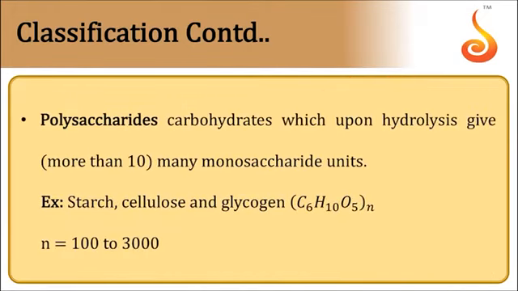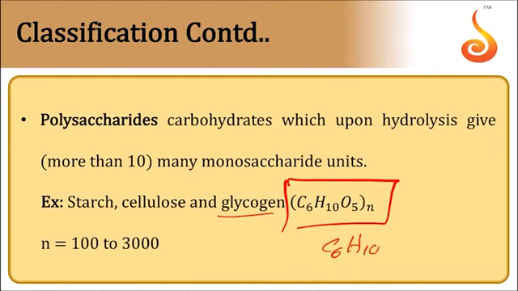Polysaccharides. n number of monosaccharides are produced from one unit of polysaccharide. Examples: starch, glycogen, etc. The general formula of the polysaccharide is (C6H10O5)n. This unit is repeated n times, where n may be 100 to 3000.